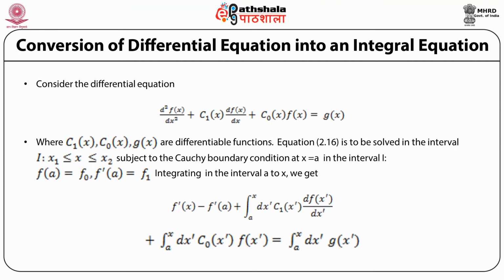Second term is c1(x prime) df(x prime) by dx prime integrated over x prime from a to x. Then we have the third term, which is integrated from a to x. So the third term reads the integral of c0(x prime) f(x prime) over dx prime from a to x, and the right hand side is simply the integral of g(x prime) over x prime from a to x.